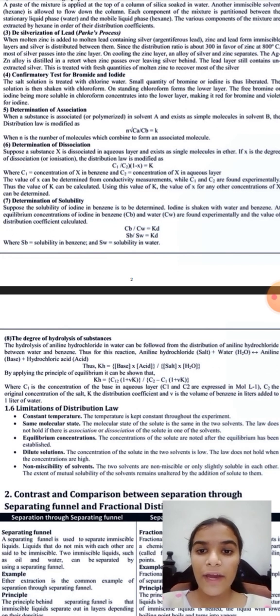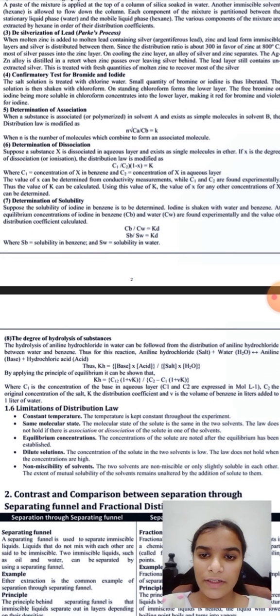The value of x can be determined by conductivity measurements, while C1 and C2 are found experimentally. Thus, the value of K can be calculated. Using this value of K, the value of x for any concentration can be determined.